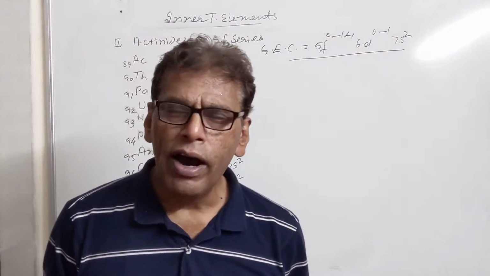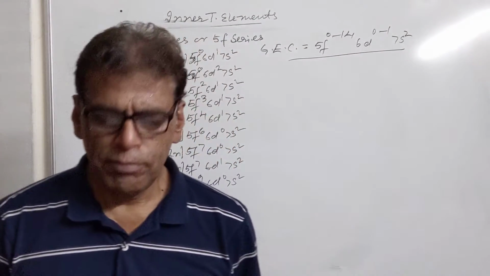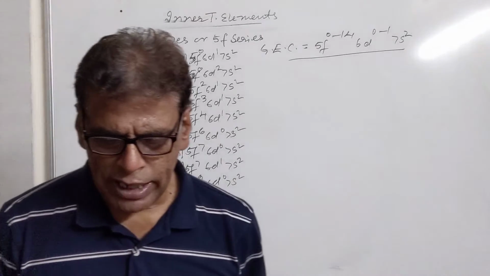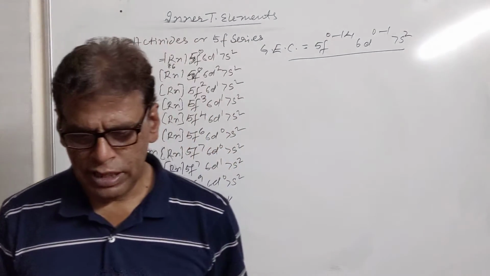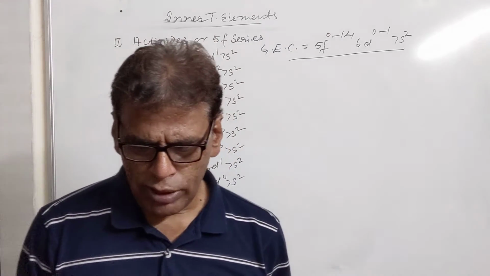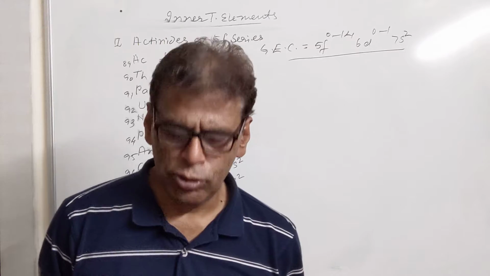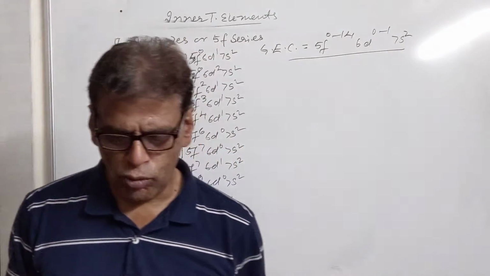Both series show ion exchange behavior. They form soluble nitrates, sulfates, perchlorates, but their hydroxides, fluorides, and carbonates are less soluble.